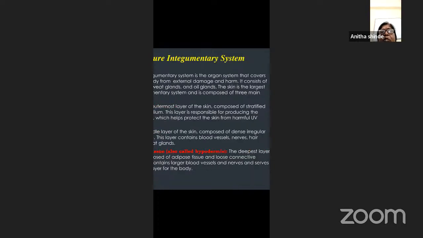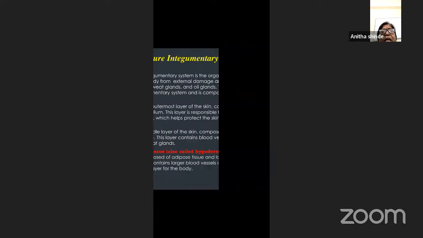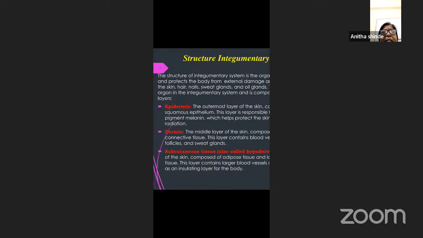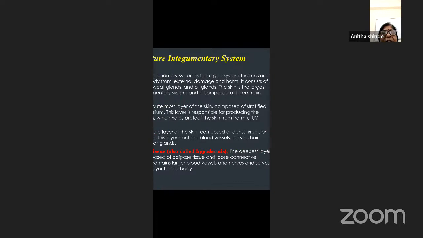The dermis is composed of connective tissue, but here it is not squamous. It is cuboidal epithelium. And this layer contains the blood vessels, nerves, as well as the hair follicles and the sweat glands.